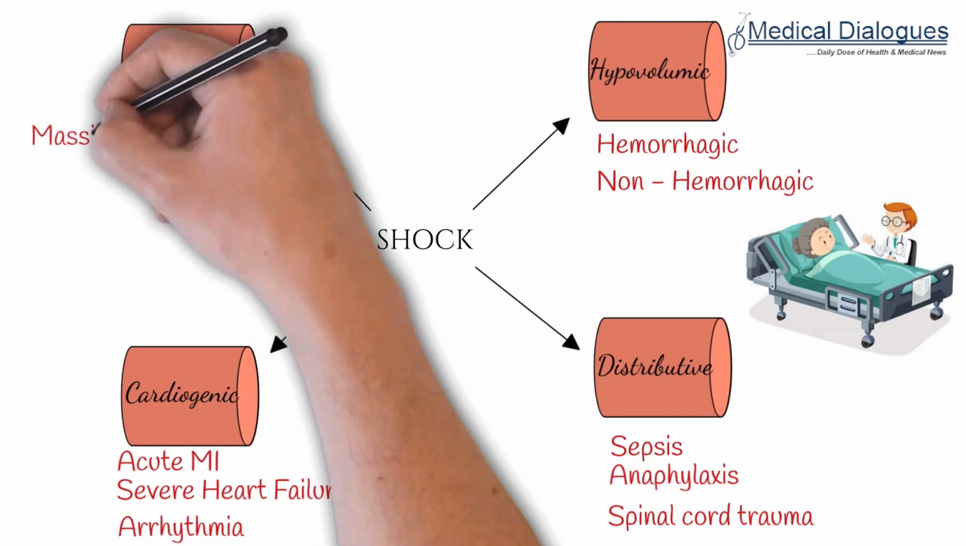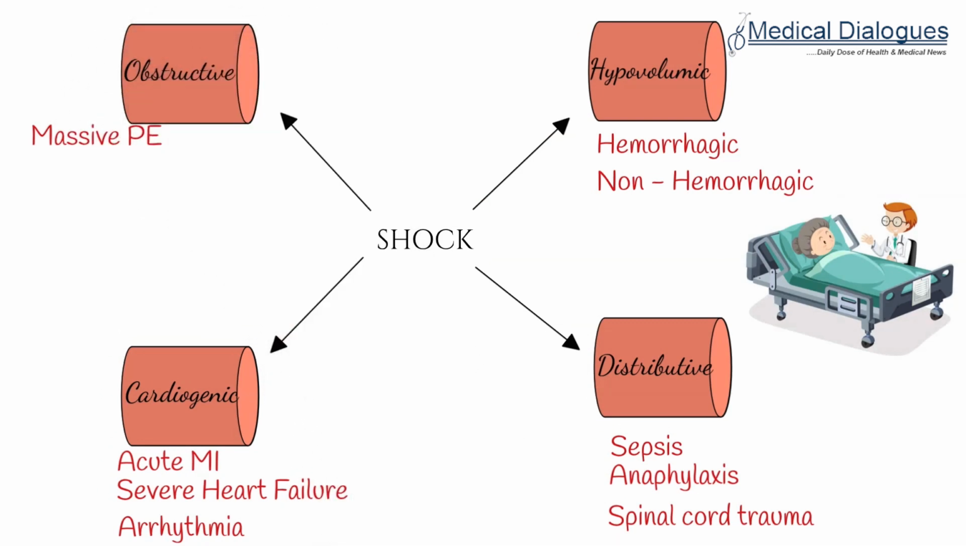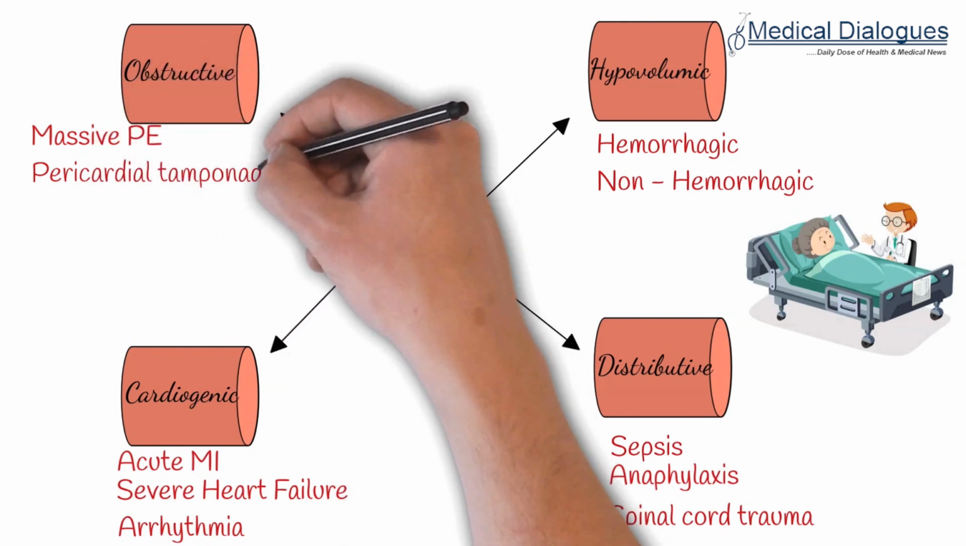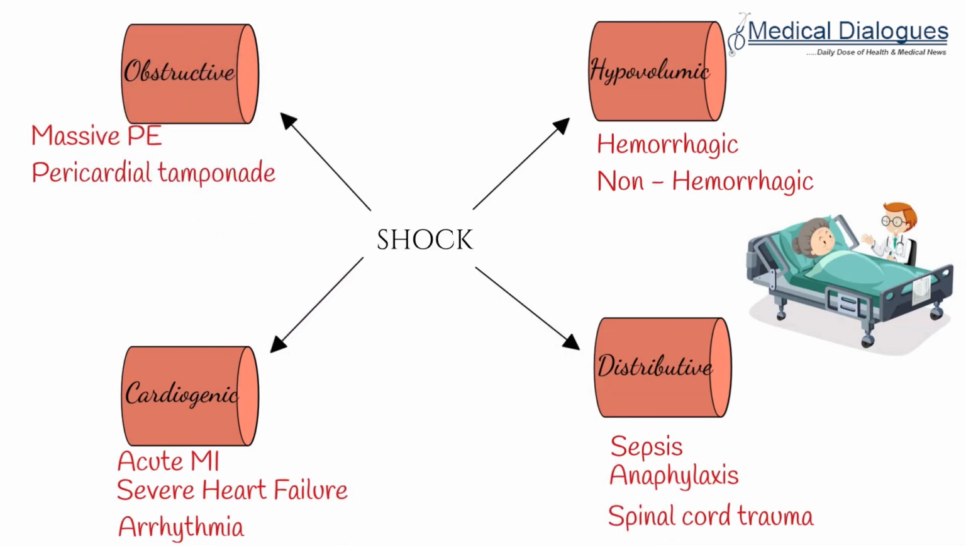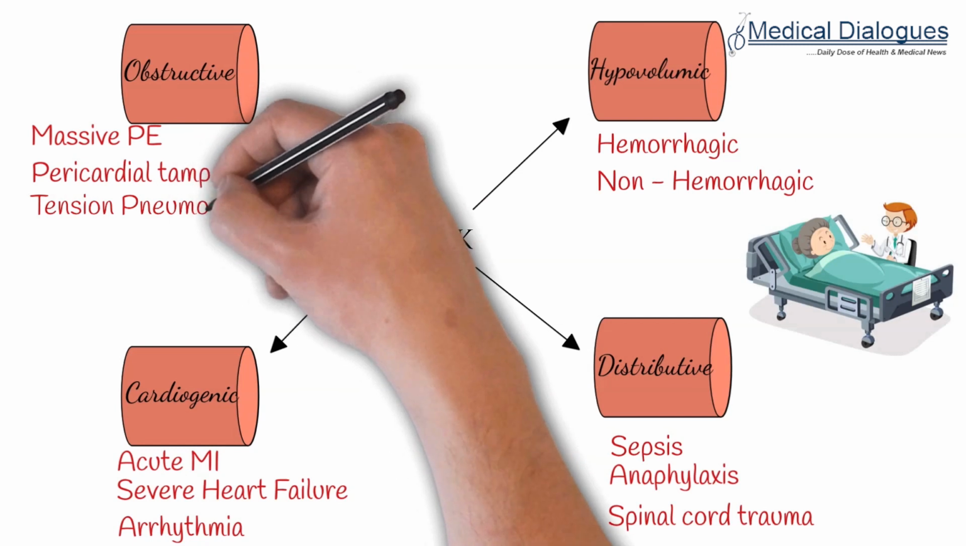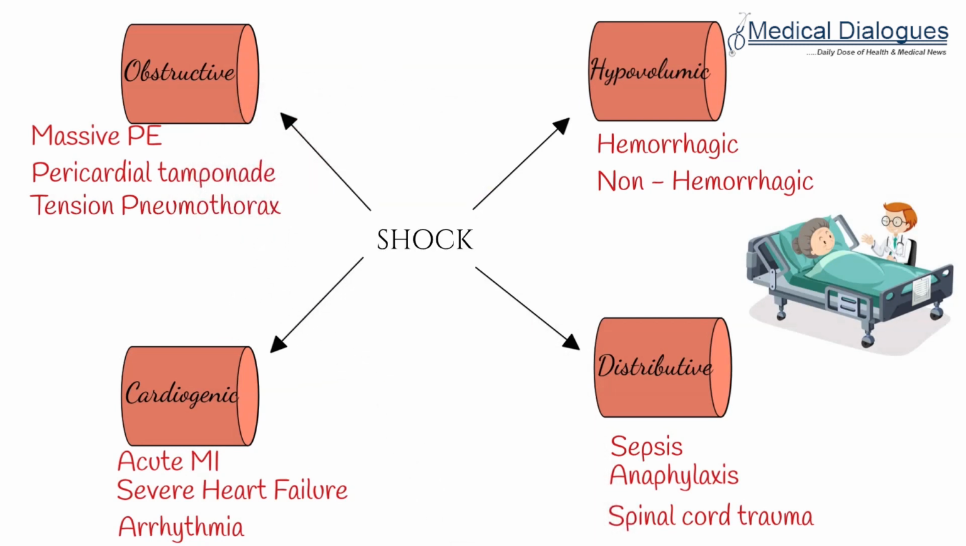Obstructive shock can occur due to massive pulmonary embolism, or pericardial tamponade, in which there is a fluid or blood collection in the pericardial space leading to impaired diastolic filling of the heart. It can also occur due to tension pneumothorax. In tension pneumothorax, there is a massive pneumothorax which causes shifting of the heart and the mediastinum to the opposite side, leading to impaired venous return. So basically shock can be classified into four types on the basis of etiology.